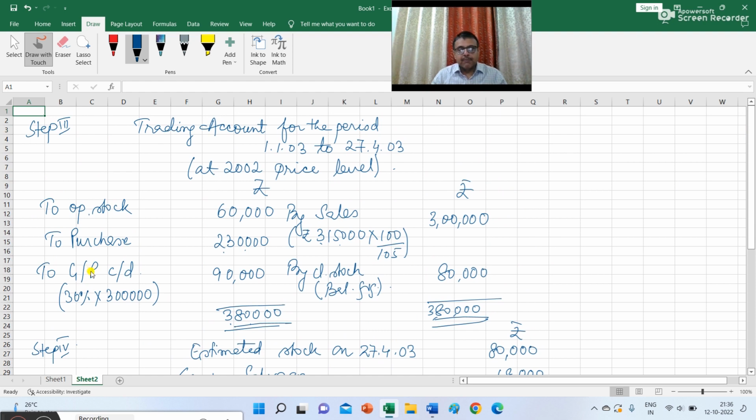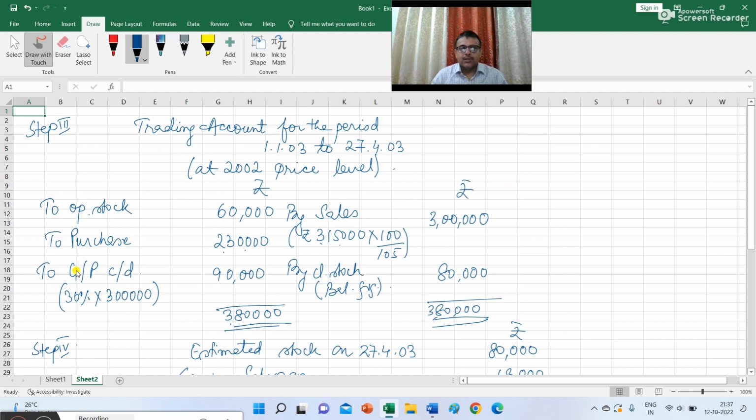And please remember that the trading account for the current year you need to prepare at the previous year price level, because you need to apply the rate of gross profit here in the current year, and the rate of gross profit can be taken at the rate of the previous year, that is 30%. If there is a change in the price level, then the gross profit rate cannot be applied here.